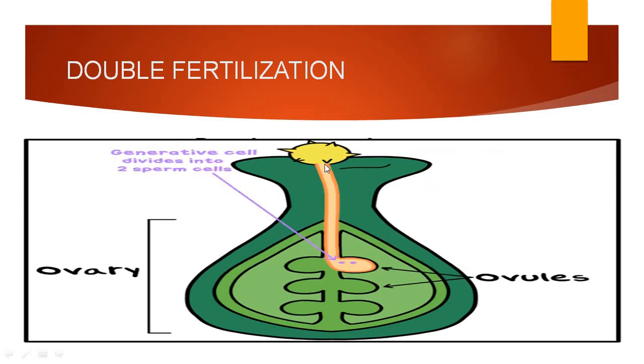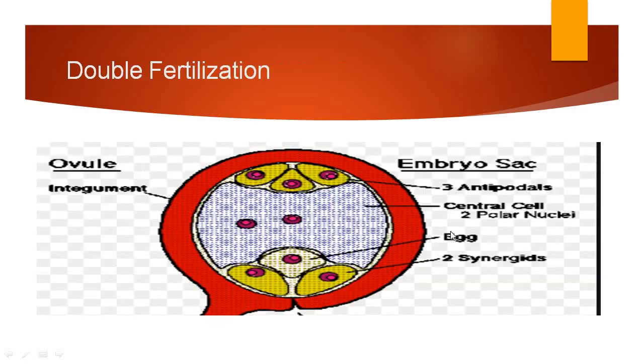Now this pollen tube starts to grow further, and these two cells, the generative cell and the tube nucleus, reach towards the ovule. So the two cells which were present inside this pollen grain have now reached towards the ovule. Now what is the structure of this ovule? What is the internal structure of this ovule that we will see?